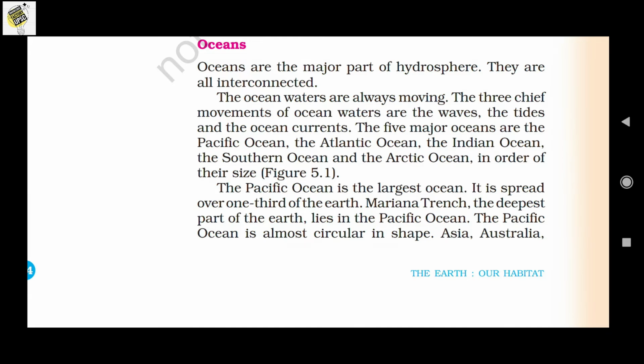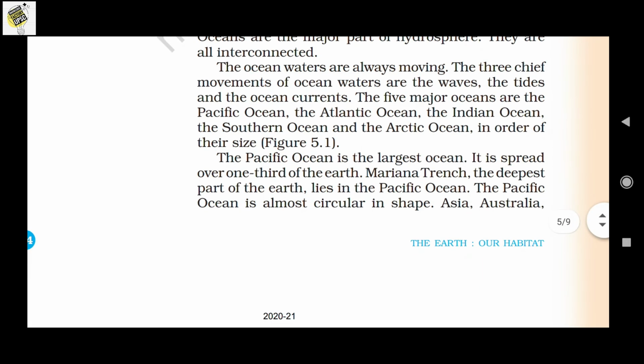There are 5 major oceans: Pacific Ocean, Atlantic Ocean, Indian Ocean, Southern Ocean and Arctic Ocean. According to their size we can arrange them: the first largest is the Pacific Ocean, second largest is the Atlantic, third largest is the Indian Ocean, fourth largest is the Southern Ocean and fifth largest is the Arctic Ocean. Is that clear? The Pacific Ocean is the largest ocean and it covers over 1/3 of Earth.